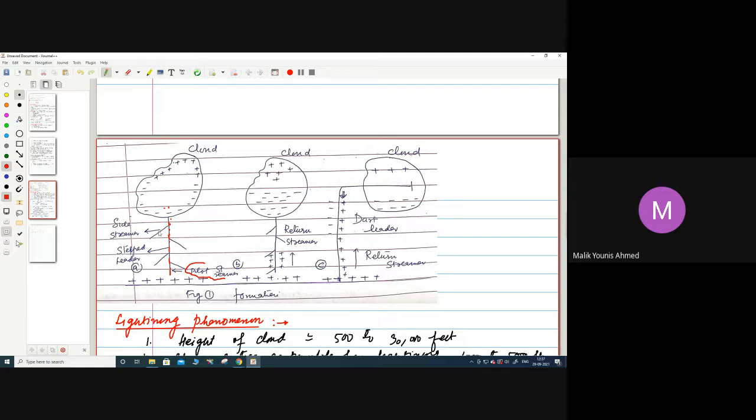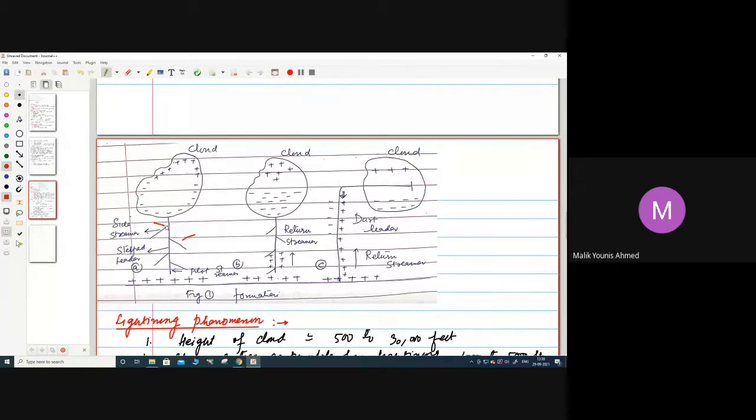It will branch into several paths. We have branch number 1, branch number 2, branch number 3, and so on, up to branch number 5. These are all branches we are talking about, and this will be known as the step leader.